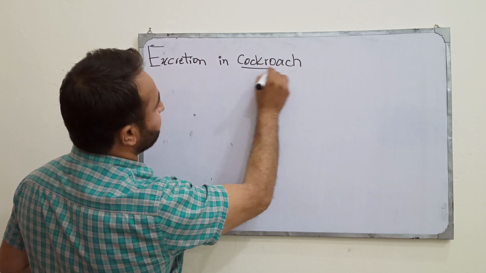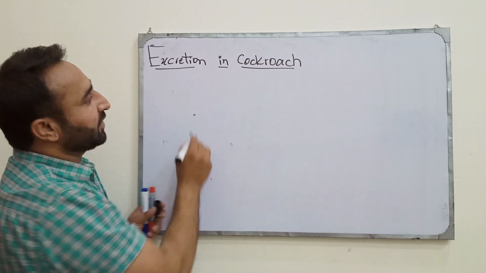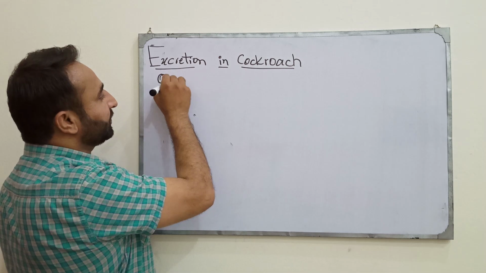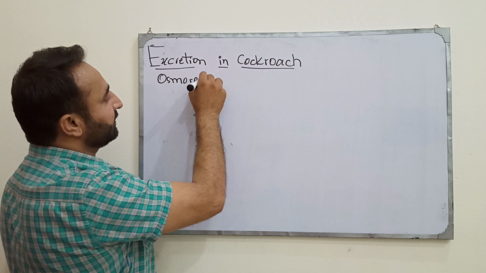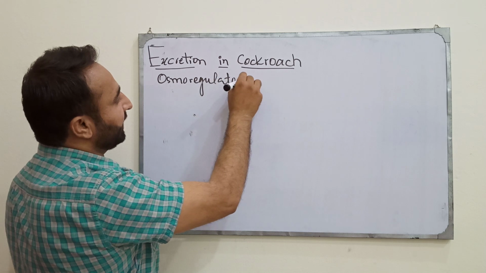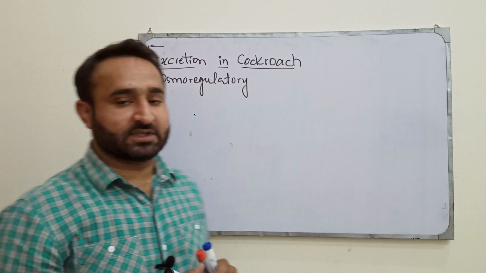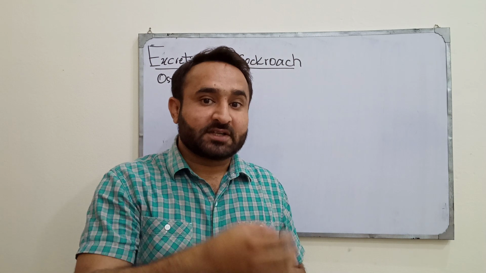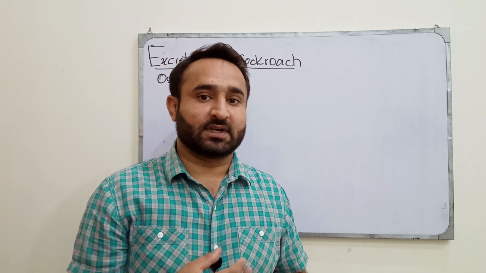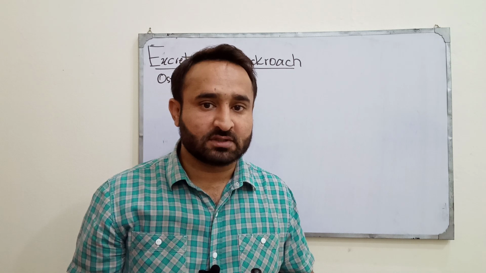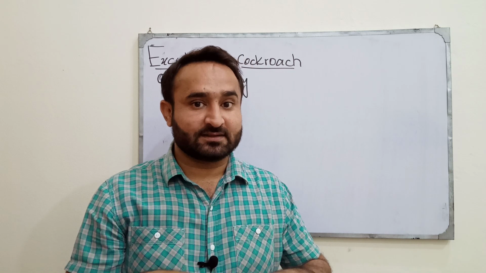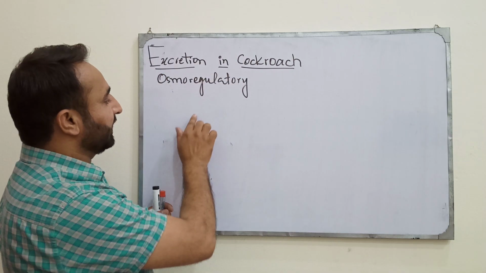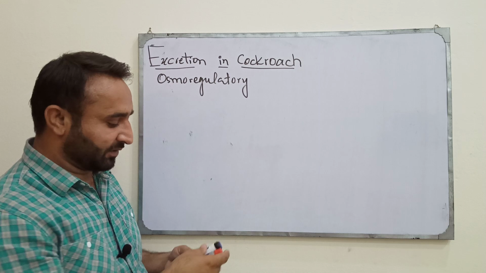One thing more, this is not only the excretory system of the cockroach, this is also the osmoregulatory system of the cockroach, because while living on the land, along with excretion, water conservation and the conservation of salts is the most important function. So the osmoregulation is done with the excretion. So excretion in cockroach can also be called osmoregulation in cockroach.